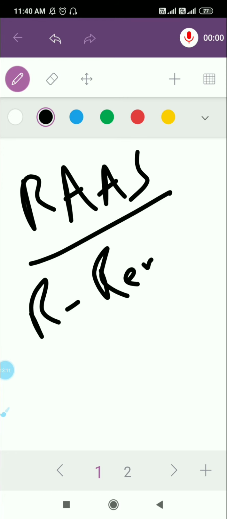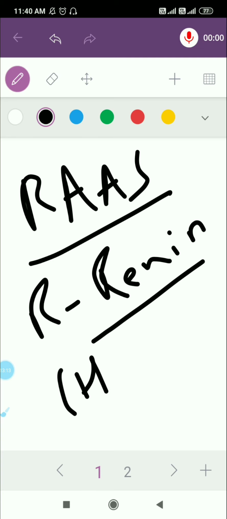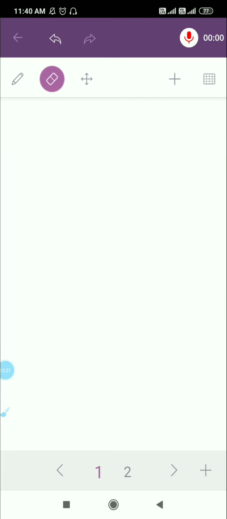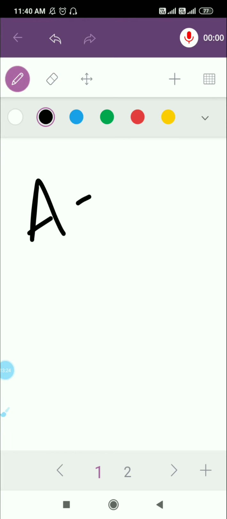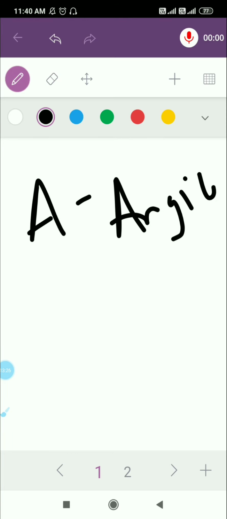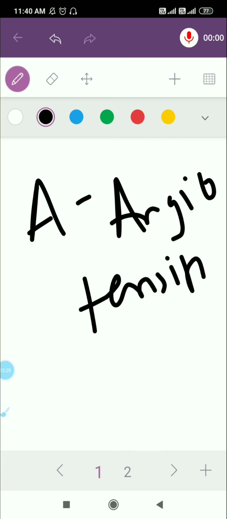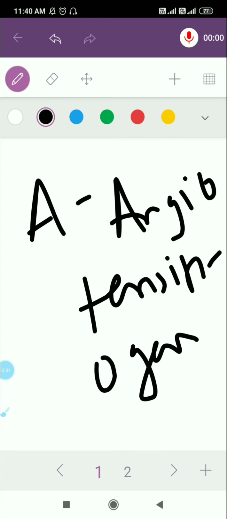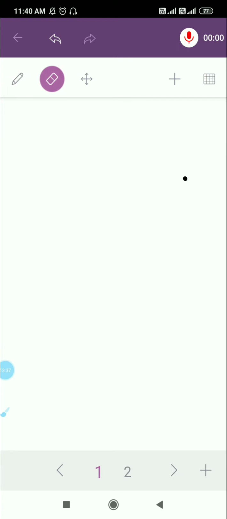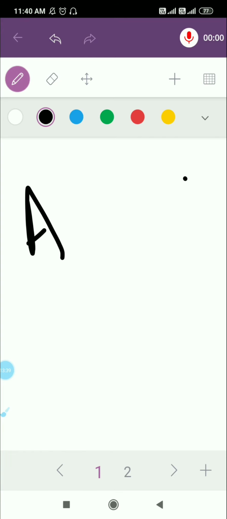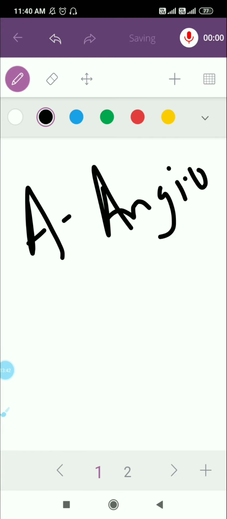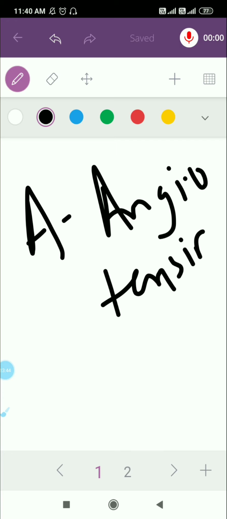So R means renin. It is renin with a single N. It's a hormone. Then we have A, which stands for angiotensinogen. It's an inactive angiotensinogen. Then we have another A, which means angiotensin. It's the activated form of angiotensinogen.